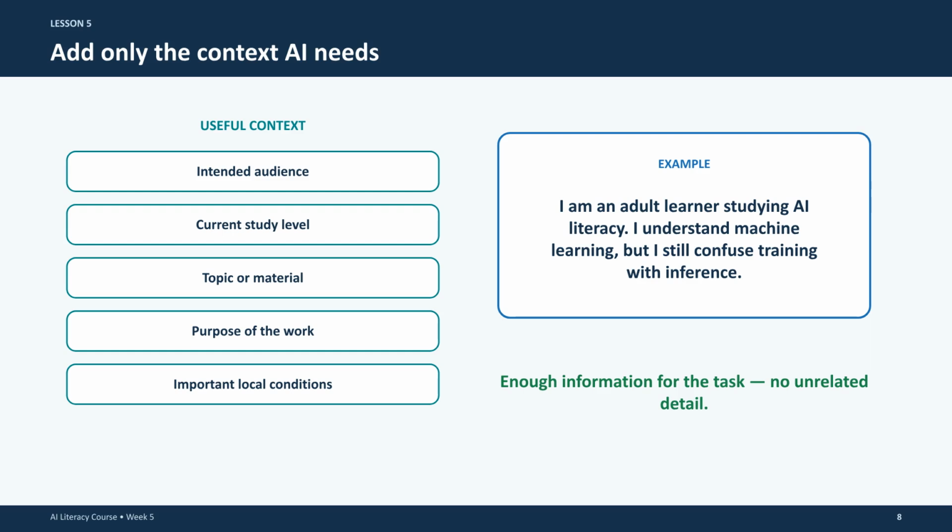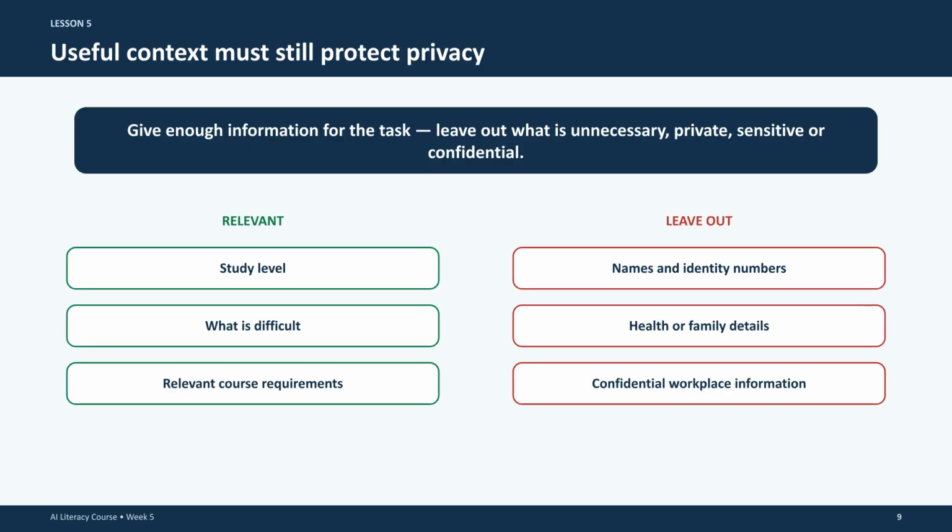When adding context, provide only what the AI needs. Useful details include the audience, your current study level, or the specific topic. Avoid adding unrelated details that might clutter the output. While context is helpful, you must protect your privacy. Always leave out sensitive, private, or confidential information like names, identity numbers, or workplace data.